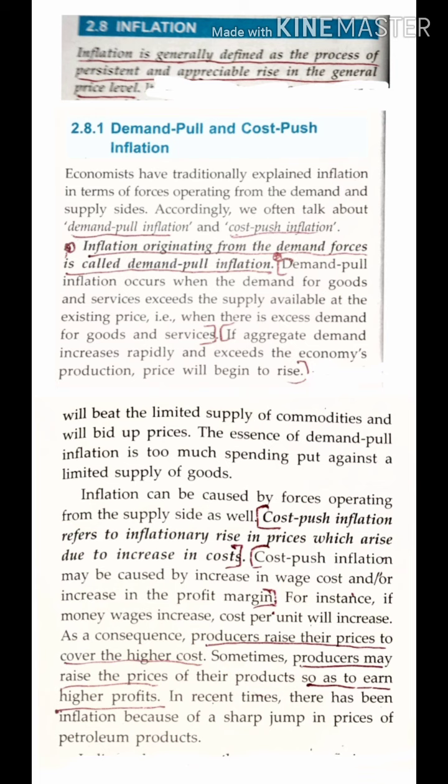So there can be a rise in price due to cost push inflation, and there can be two reasons. One, if the producer's cost of production increases, it can be an increase in wages of the labor or increase in the cost of raw material. Or second case, if he wants to increase his profit margin. So let's understand what is cost push inflation. Cost push inflation refers to inflationary rise in price which arises due to increase in cost.